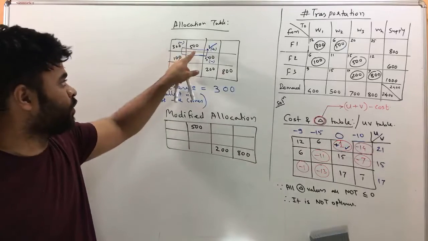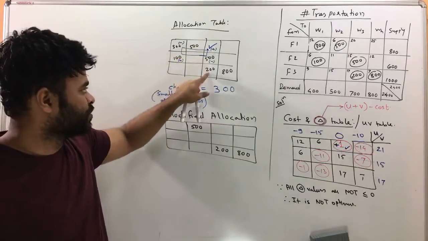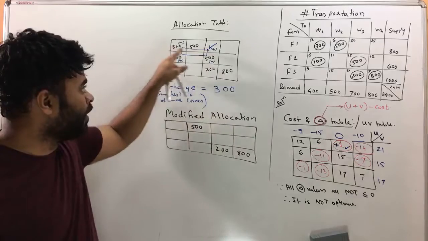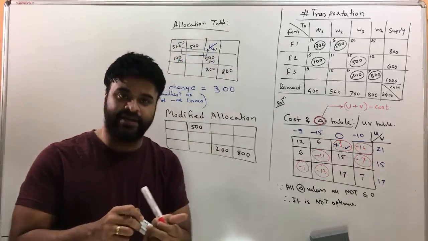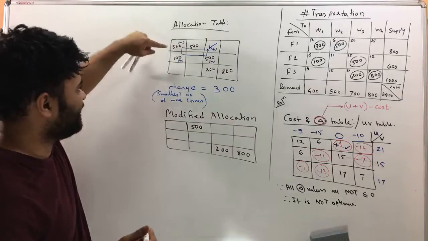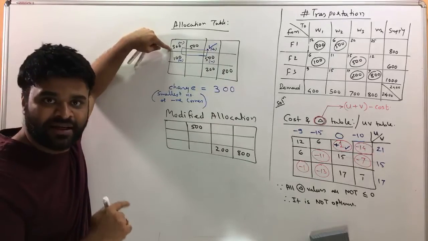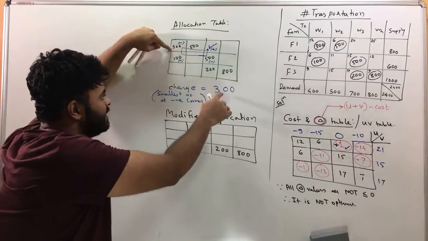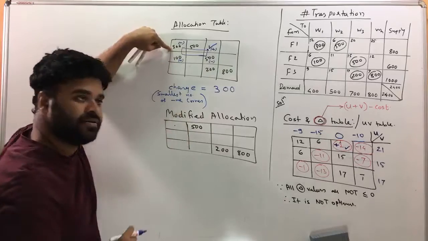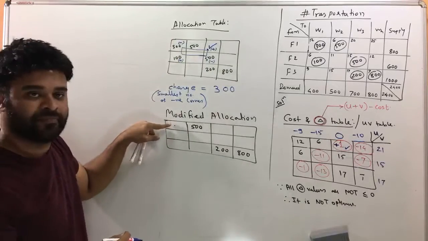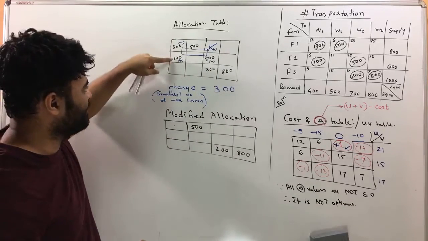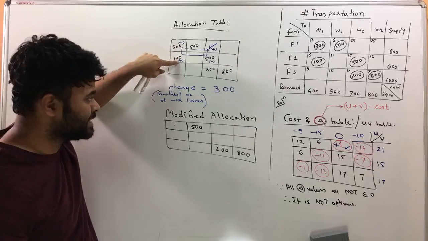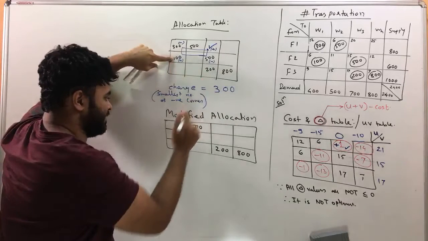But all the corners of the loop will get modified. How do they get modified? We have 300, the original value, and you subtract 300. So 300 minus 300 is gone, and this becomes empty. Now you have 100 and the sign is positive, so you add 100 and 300, and you get 400.